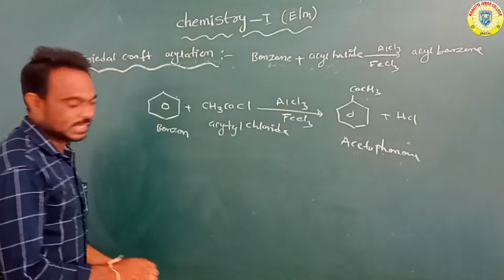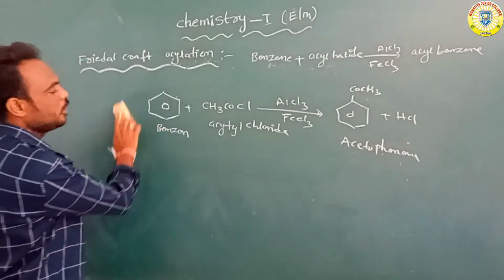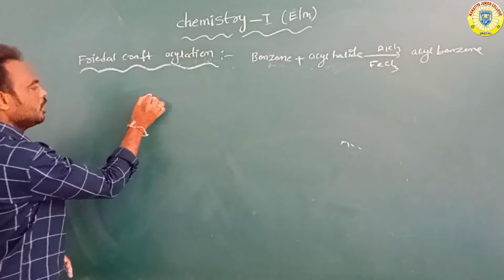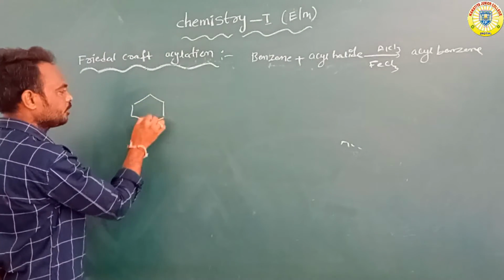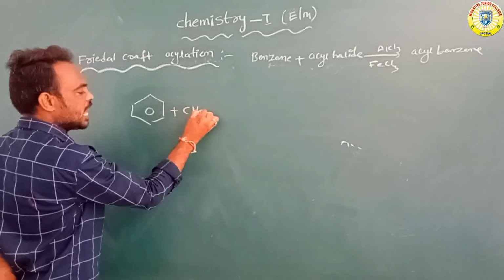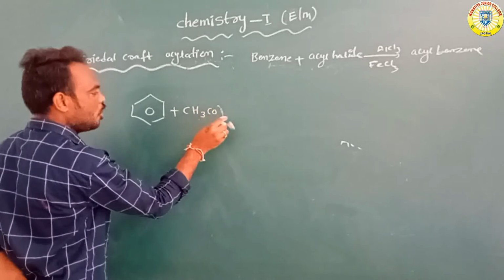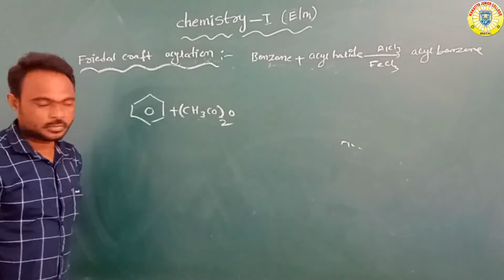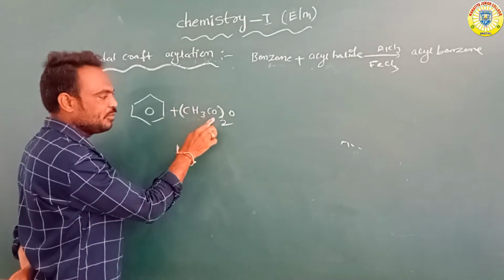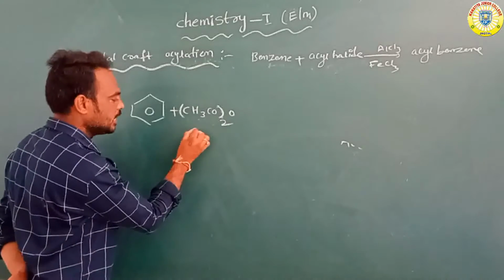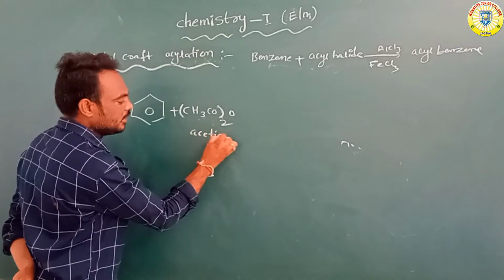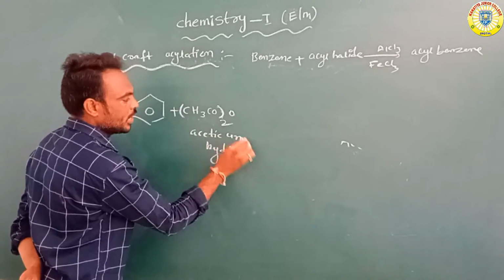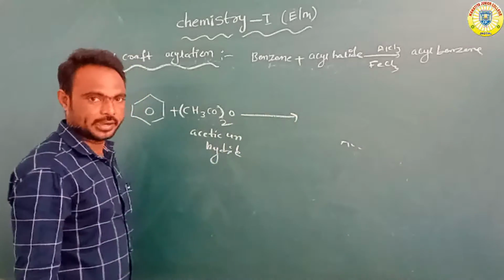Next, another example. Suppose, for example, we have benzene. This benzene reacts with (CH3CO)2O. It is an acid anhydride.